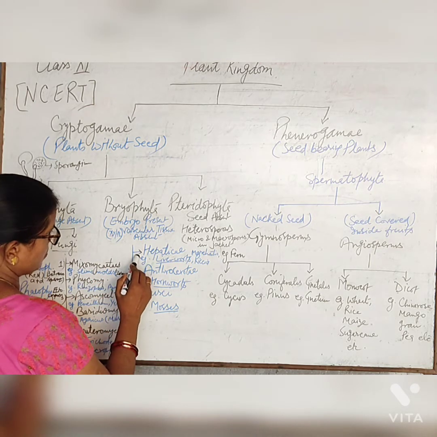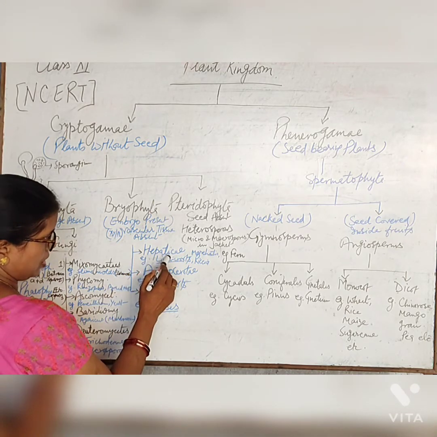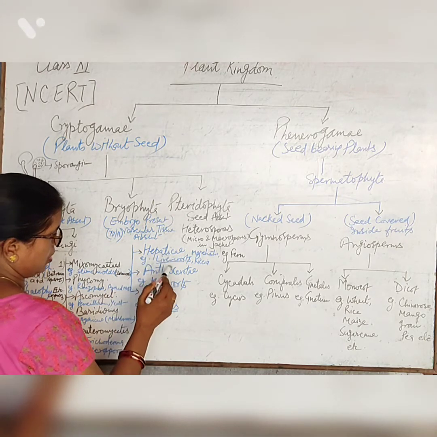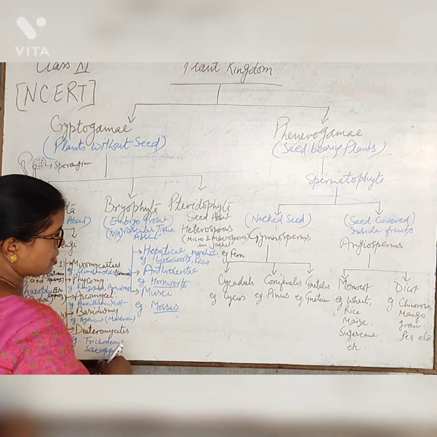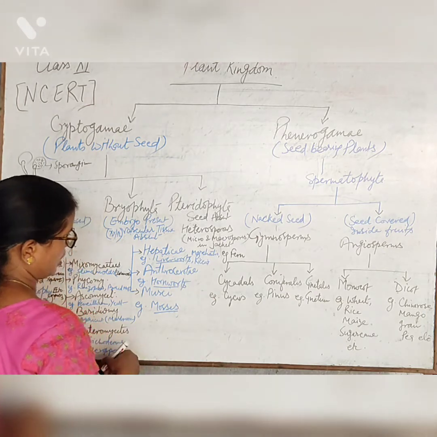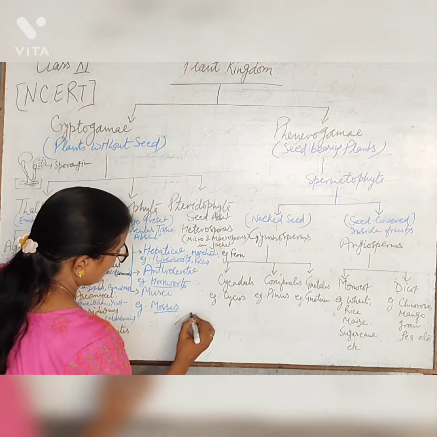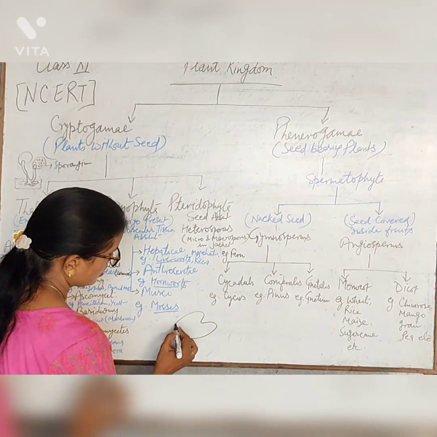The first classification of bryophytes is Hepaticae. Examples of Hepaticae are liverwort, Riccia and Marchantia. The structure of liverwort is thallus-like.